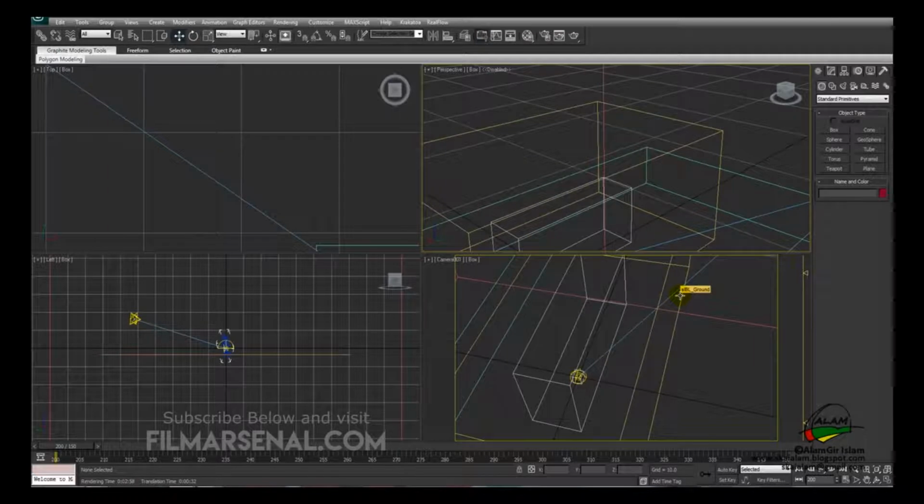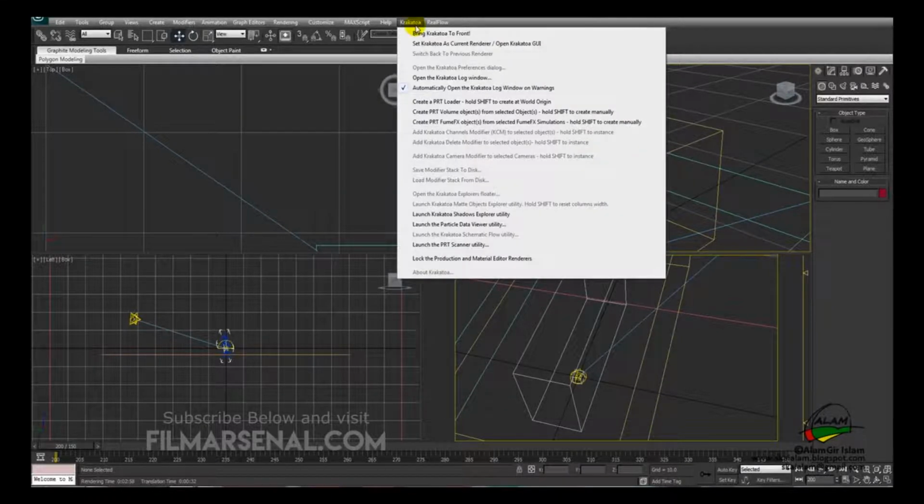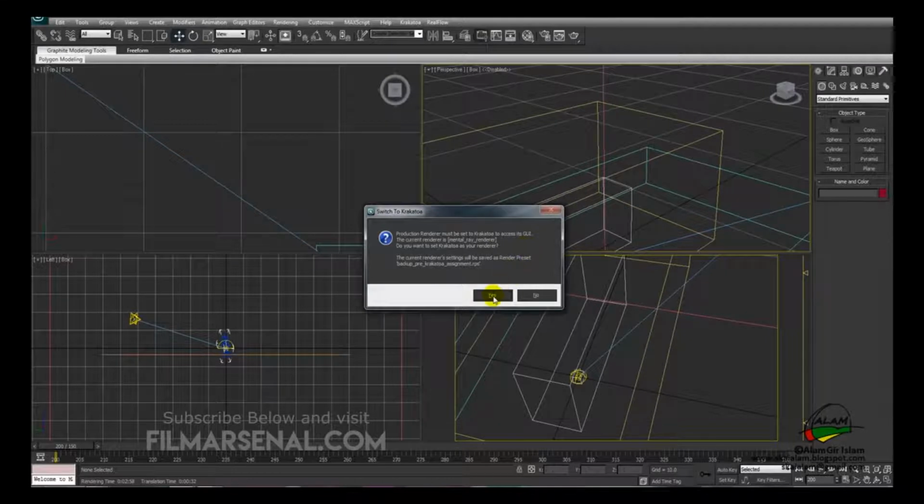So after you are done with rendering geometry, you can start rendering Krakatoa particles, and then you can go and composite it into Nuke. So to start the rendering in Krakatoa, we'll go to Krakatoa, and then we'll click on set Krakatoa as a current renderer, and we'll select yes.